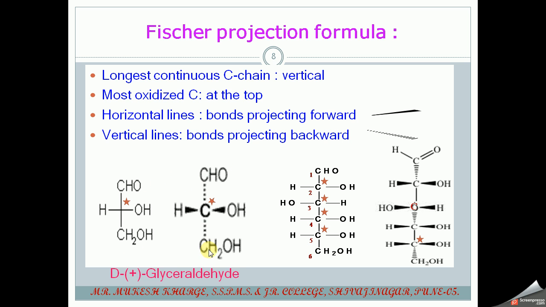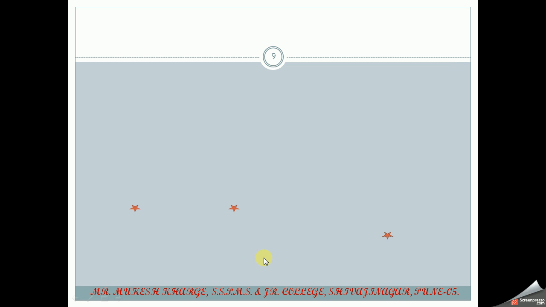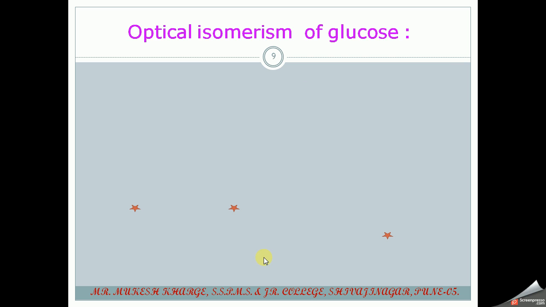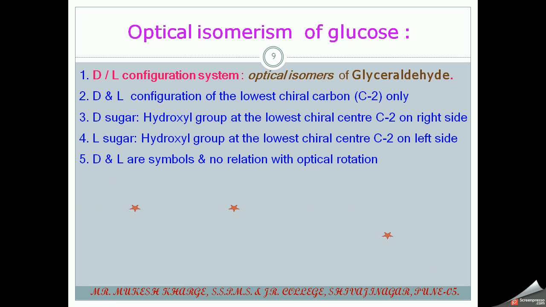So this is the compound known as D plus glyceraldehyde, and this one is glucose, D plus glucose. So this is the Fischer projection formula of D plus glyceraldehyde and D plus glucose molecules. So these are the sign conventions to write the Fischer projection formula of compounds. Then the next one is the optical isomers of glucose and the optical isomerism present in glucose molecules.